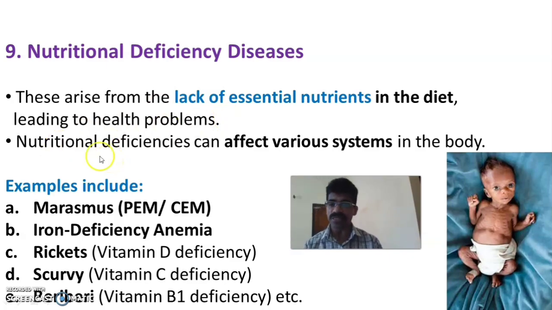Though it is related to nutrition, nutritional deficiency can affect the various systems of the body in different forms of diseases. For example, marasmus and kwashiorkor in relation to protein energy malnutrition and caloric energy malnutrition. Then iron deficiency anemia due to deficiency in iron. Vitamin D deficiency leads to rickets, vitamin C deficiency leads to scurvy, and vitamin B1 deficiency leads to beriberi. So there are many nutritional deficiencies; these are a few examples.